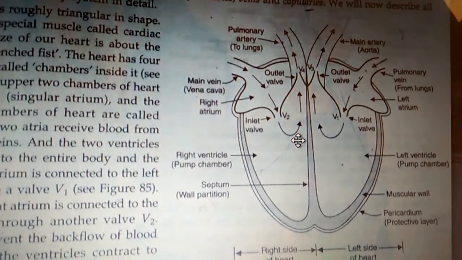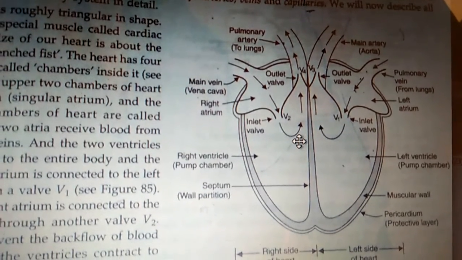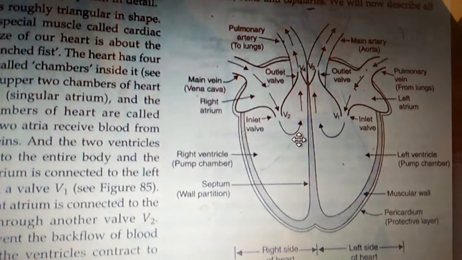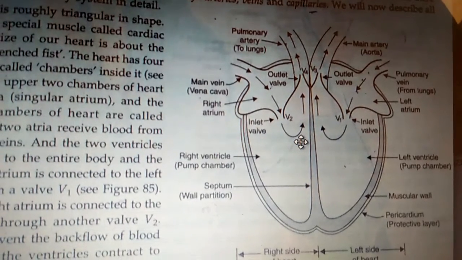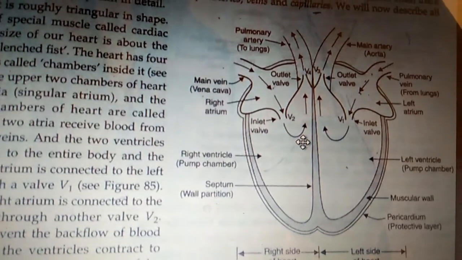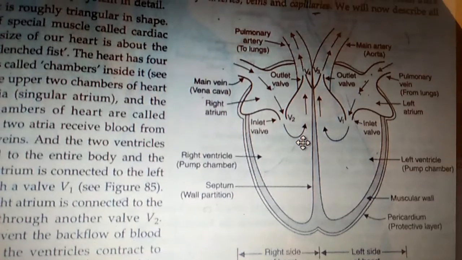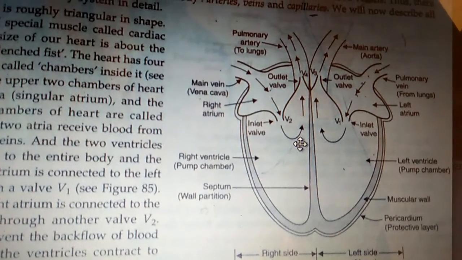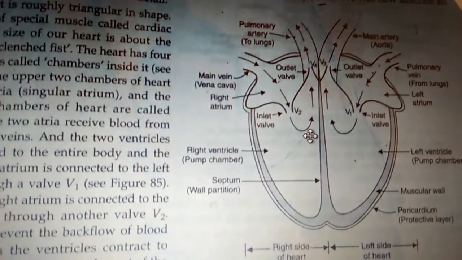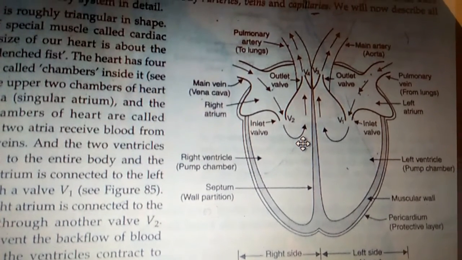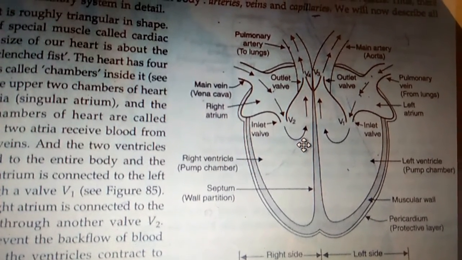So to differentiate between arteries and veins: arteries flow from the heart to the body parts, veins flow from the body parts to the heart. Arteries are thick walled, veins are thin walled. There is pressure on the blood present in the arteries. In case of veins, there is no pressure on the blood.